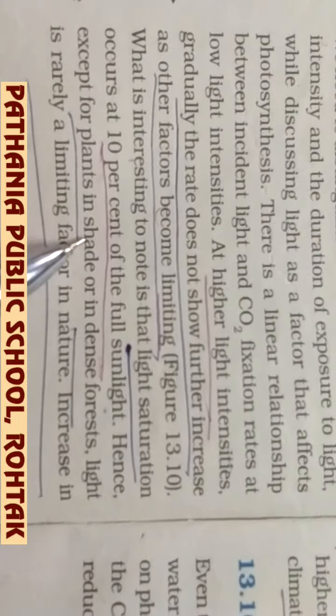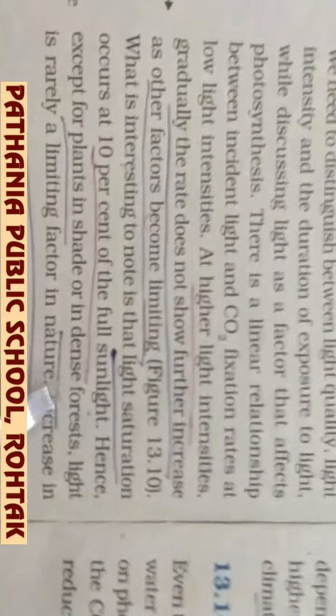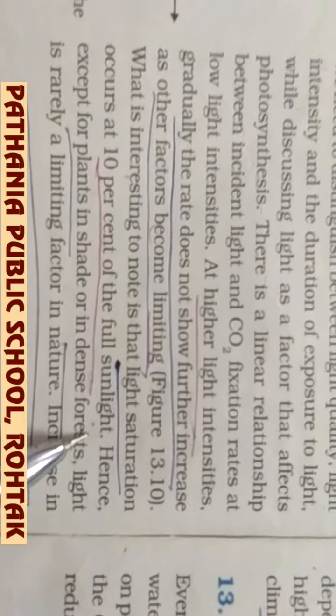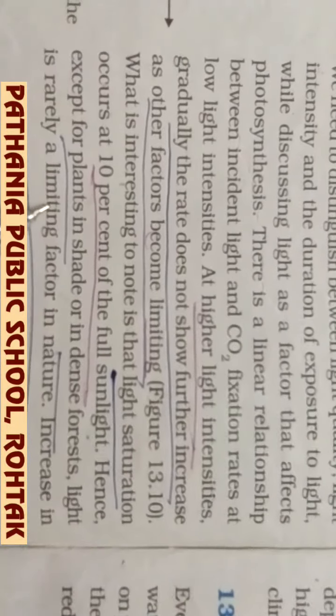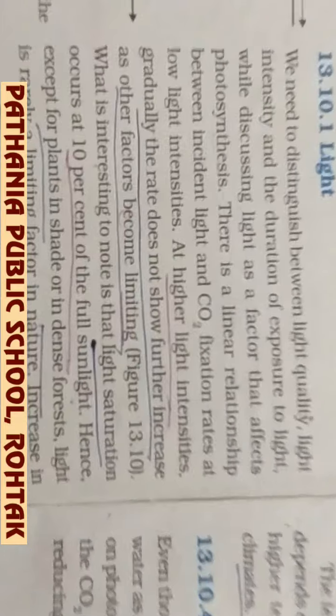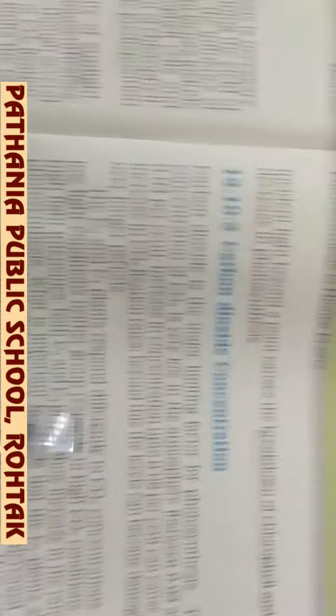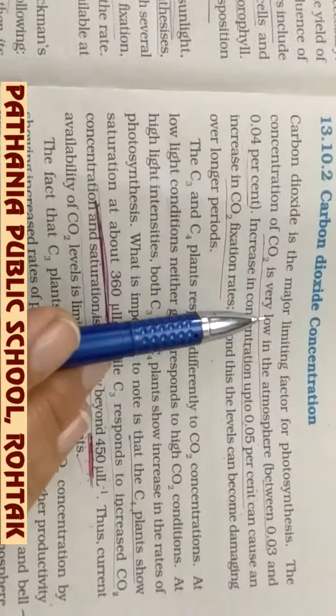Hence, except for the plant in shade and dense forest, as I was telling you, once the carbon dioxide concentration is sufficient, but the plant is in the shady portion, if we increase the intensity of light, then the rate of photosynthesis will also increase. But if it is already in the sunlight, then the photosynthesis rate will not increase.